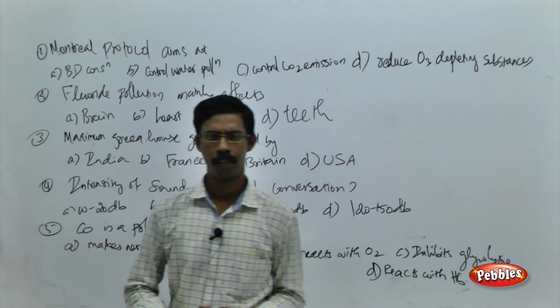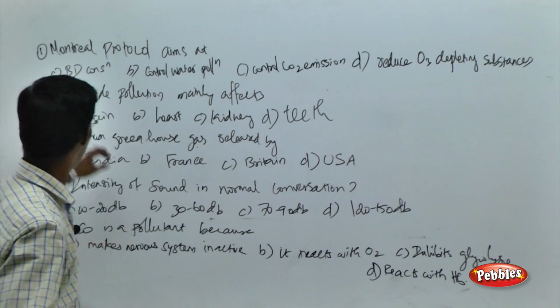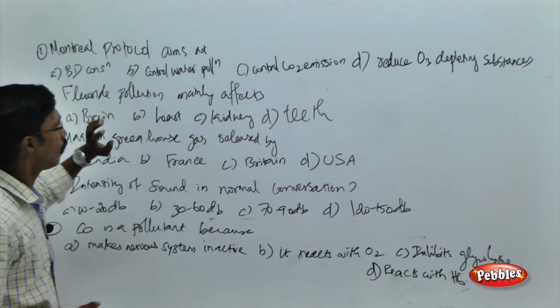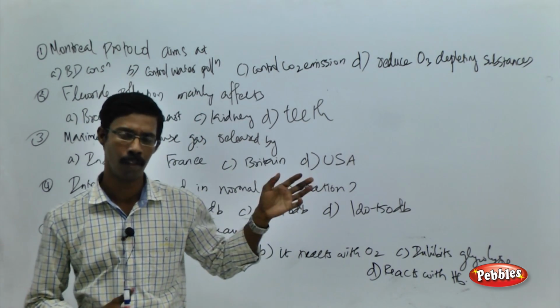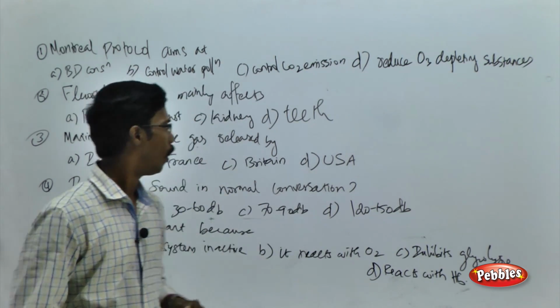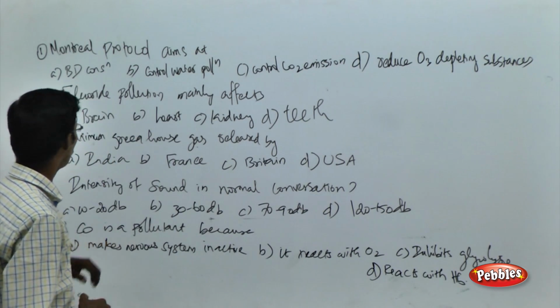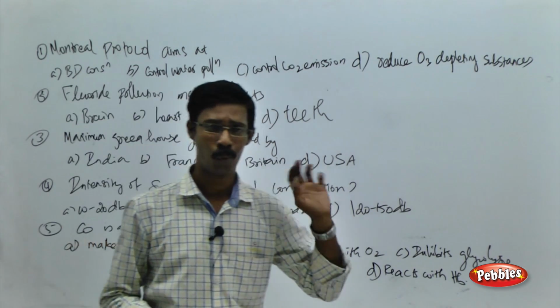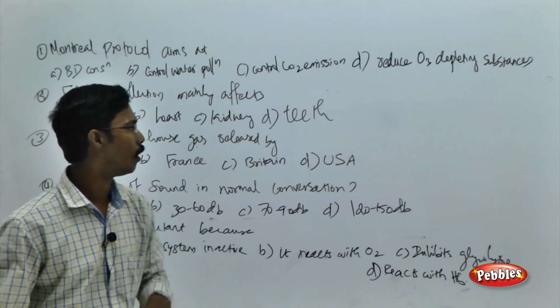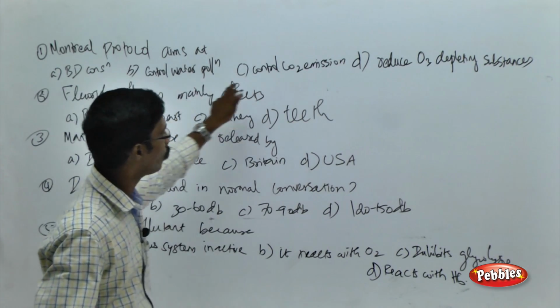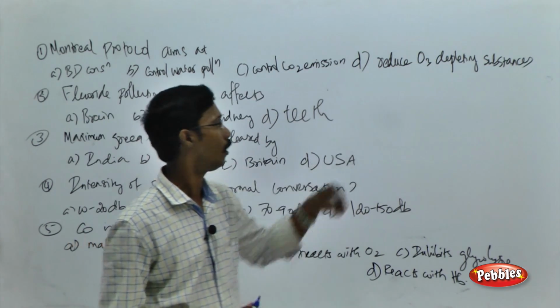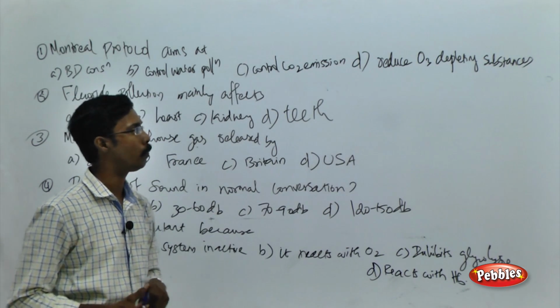Now see the next set of questions over here, and see the first question. Montreal Protocol aims at, as I told you, the Montreal Protocol was in Canada, and it discusses the ozone layer depletion. The choices are biodiversity conservation, control of water pollution, control of carbon dioxide emission, and reduce the ozone depleting substances.